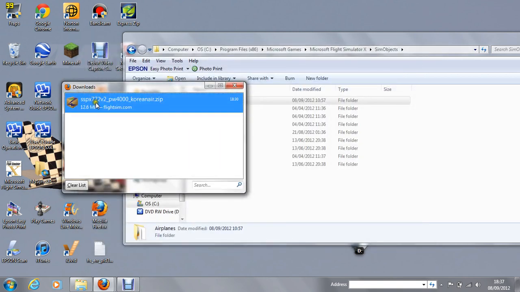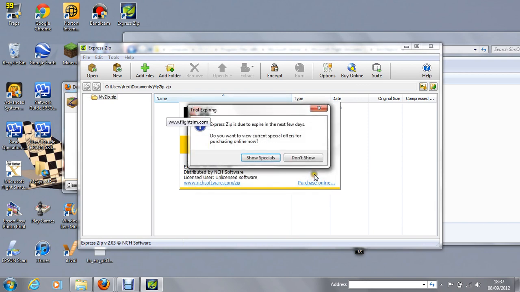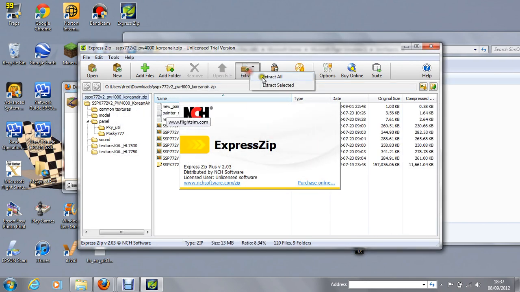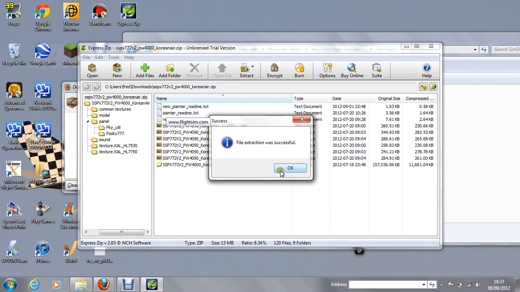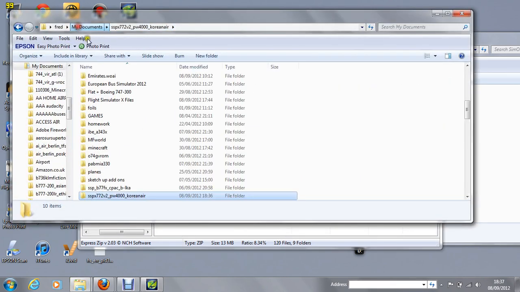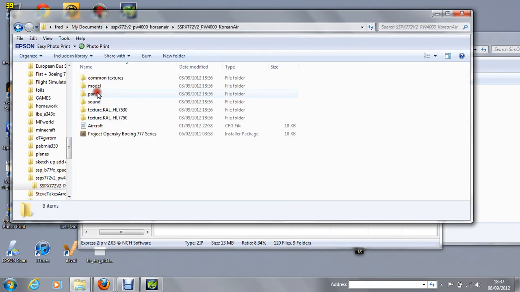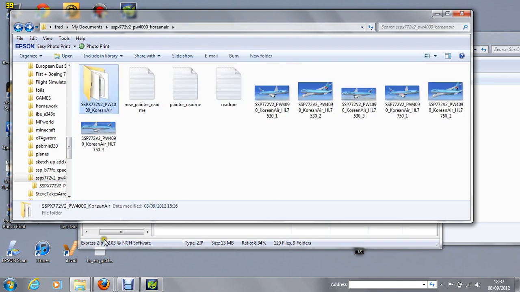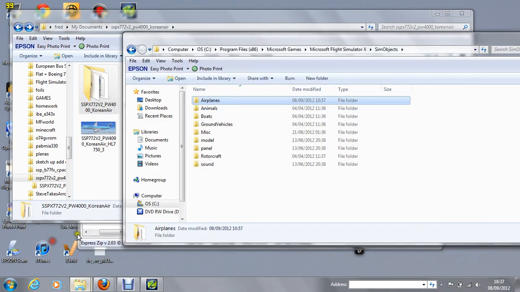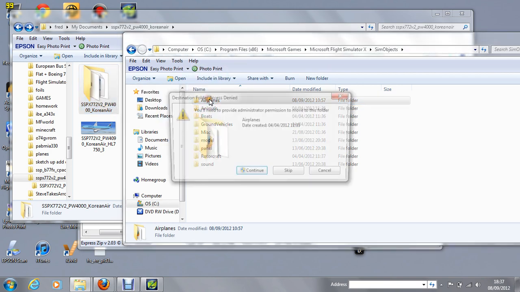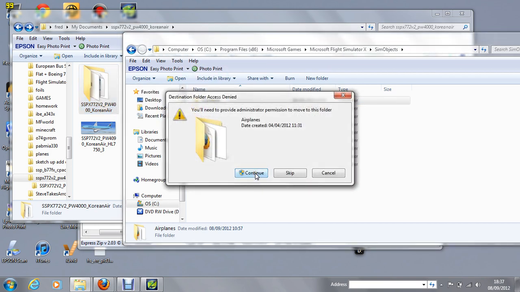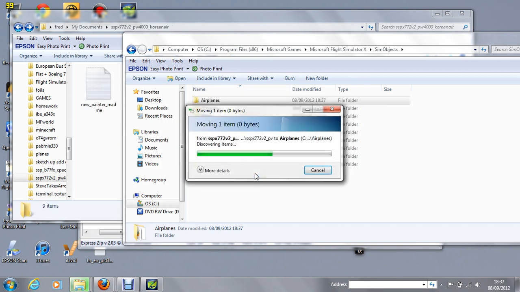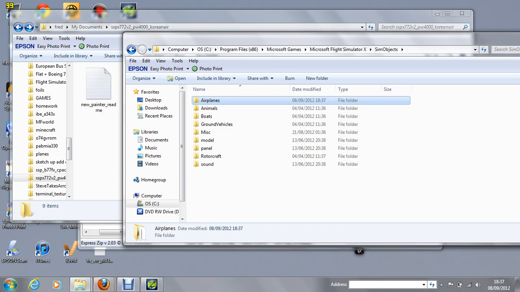Sorry about this. I've just got to open it again. Extract all. Extract. File extraction was successful. Let's go to my documents. Korean Air. There we go. You open up your Sim Objects folder, then carry it across to airplanes. Then I've got to go through my administrator permission, so put it into the folder, continue, moving the item, there we go.